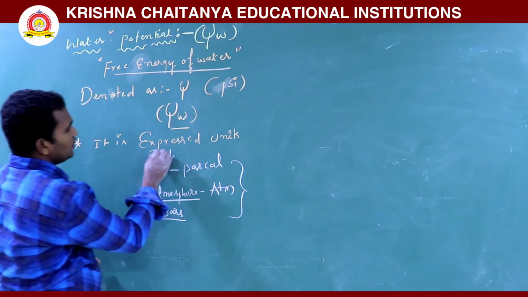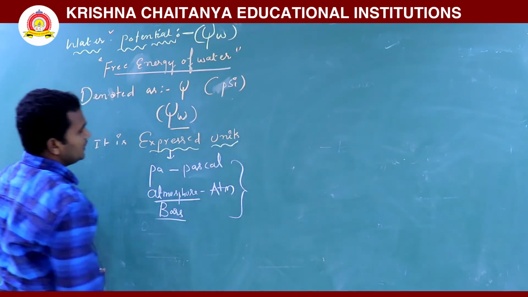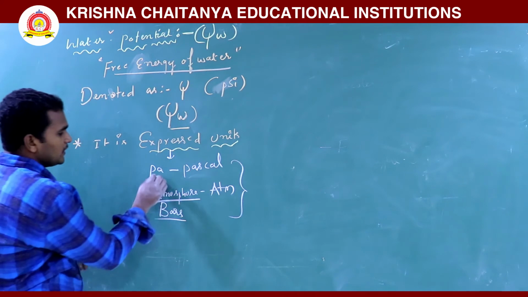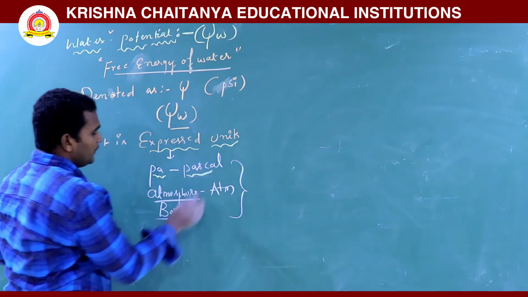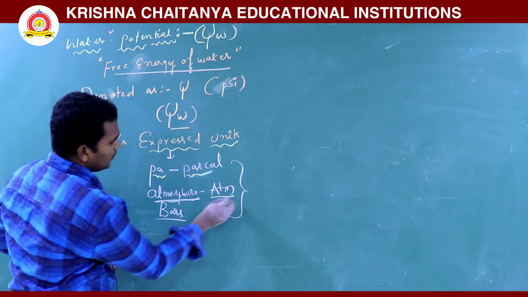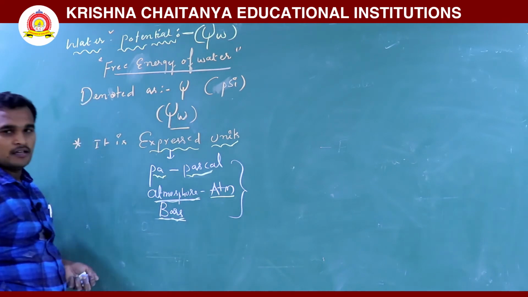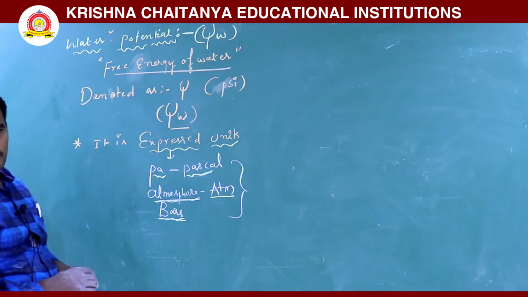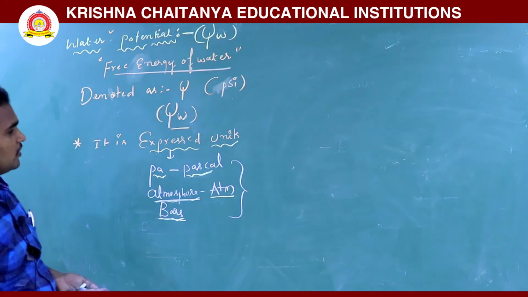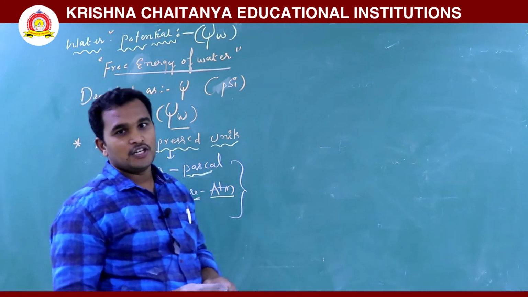It is expressed in units: Pascal is Pa, atmosphere is ATM, and bars. So water potential is important.